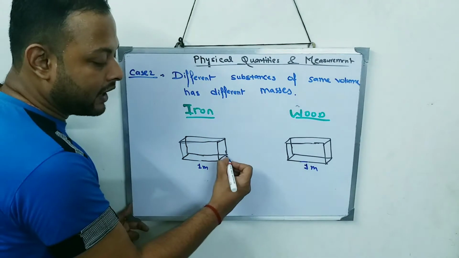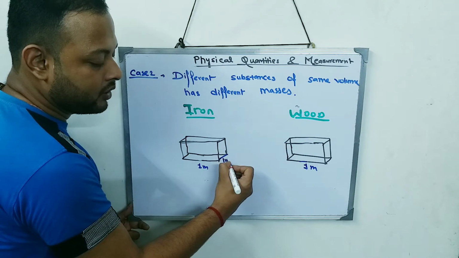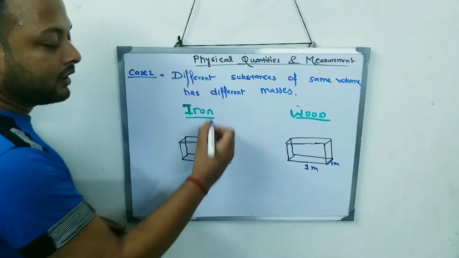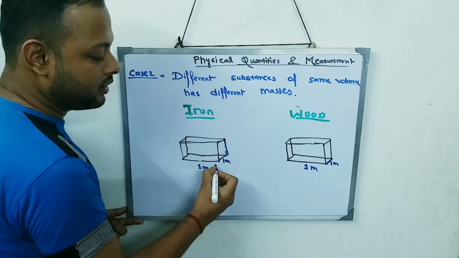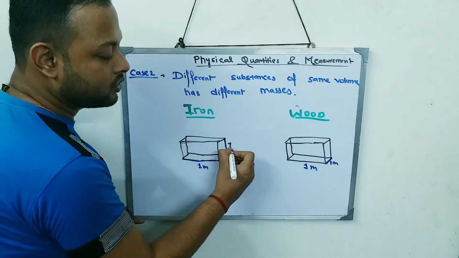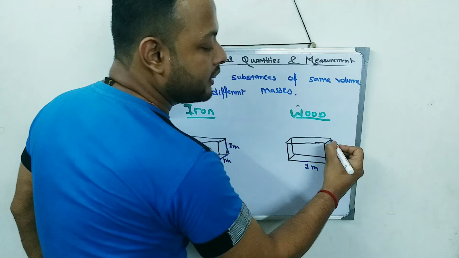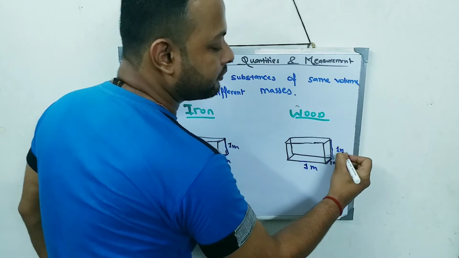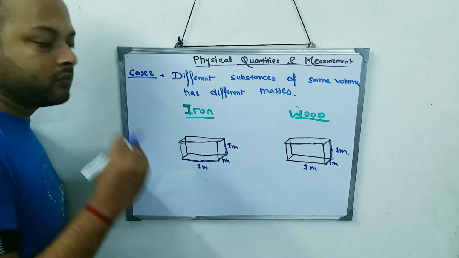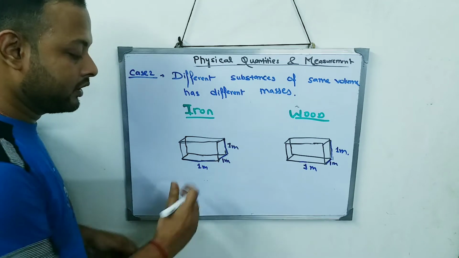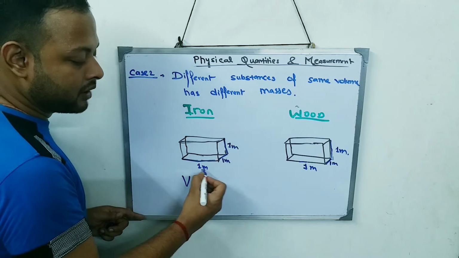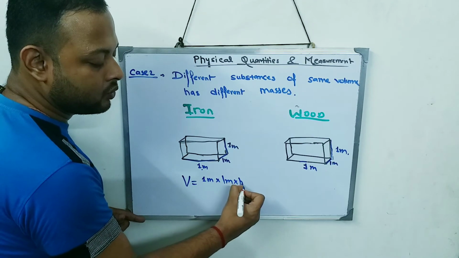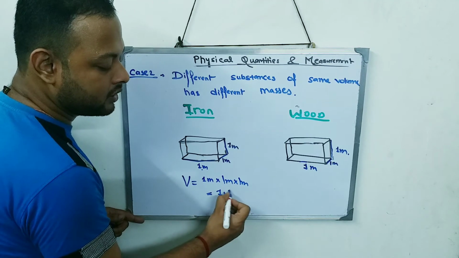The breadth of the iron, the breadth means this line, is 1 meter, and this breadth is also 1 meter. The height, this is the height, is also 1 meter, and this height over here is also 1 meter. So what is the volume of iron that we have? The volume of the iron is 1 meter into 1 meter into 1 meter, which is 1 meter cube.